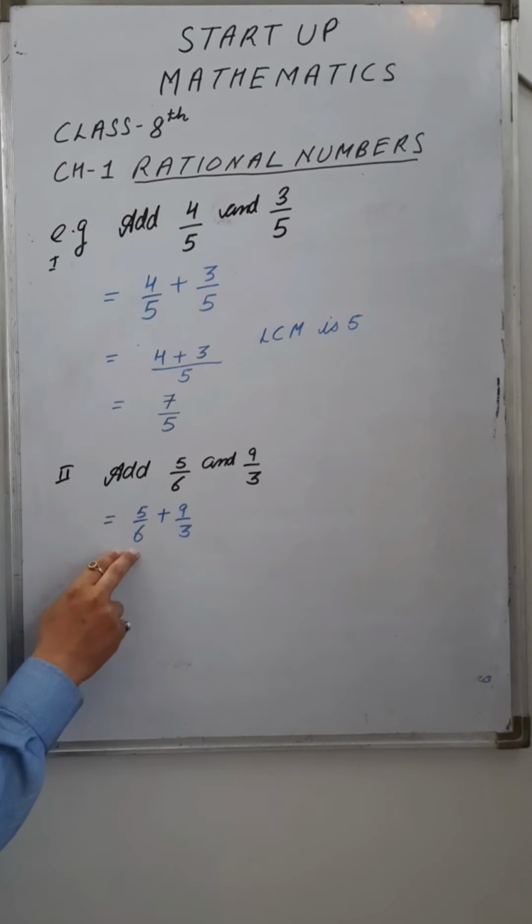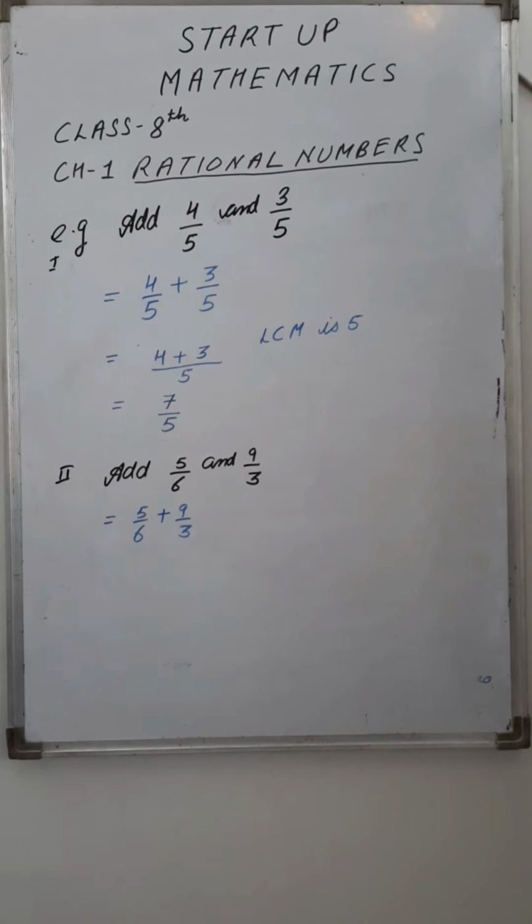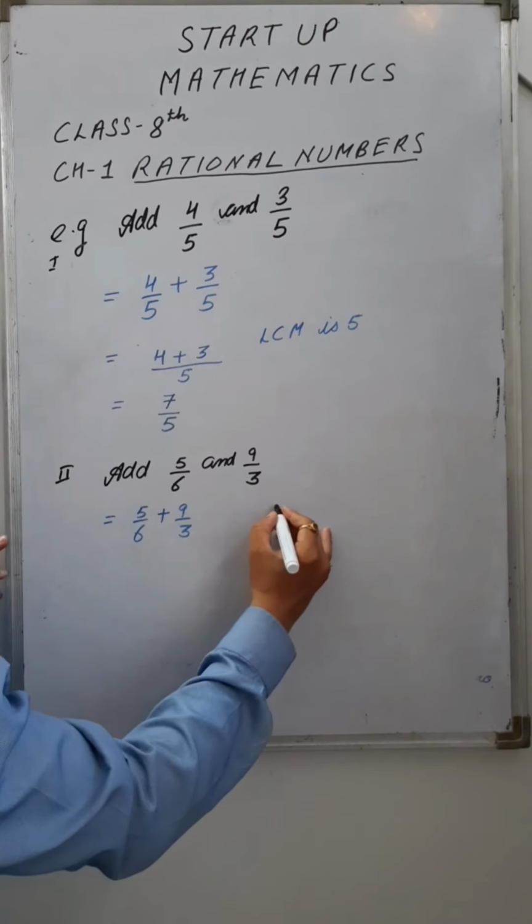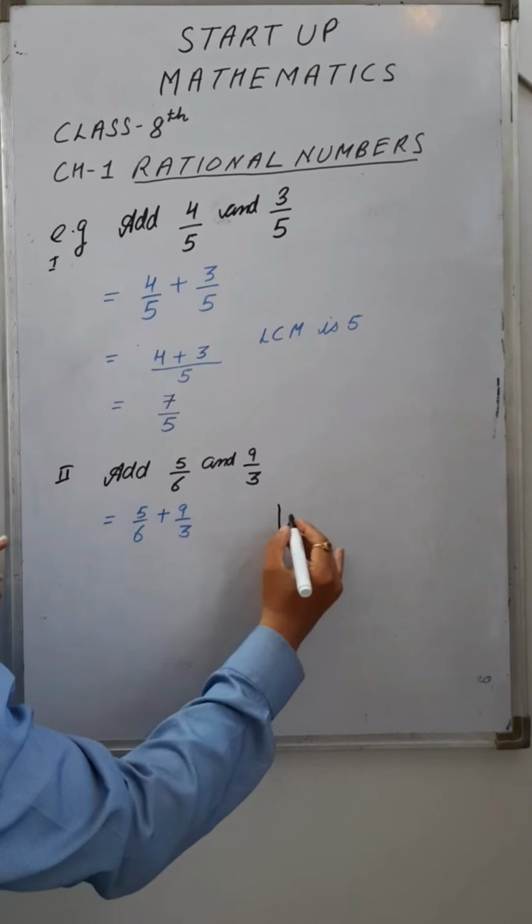Here the denominators are different. First of all, we have to take the LCM of the denominators. You know very well about the LCM.